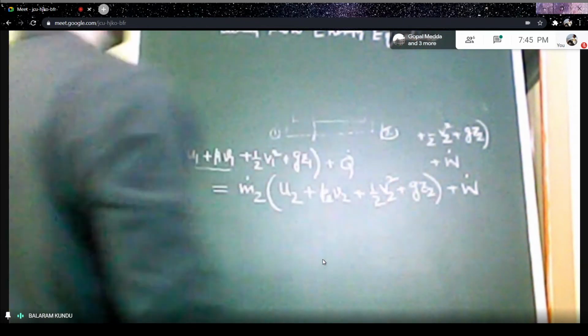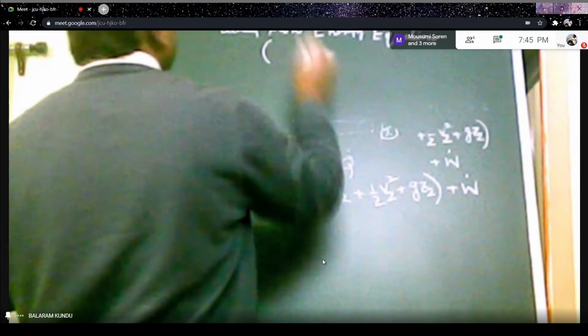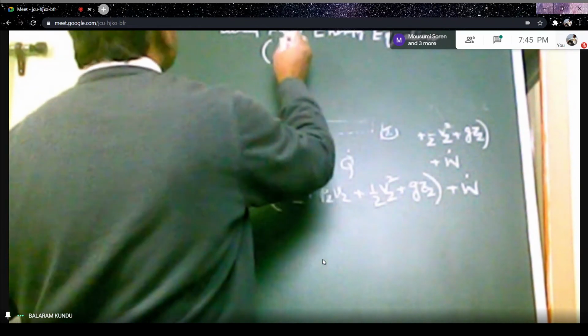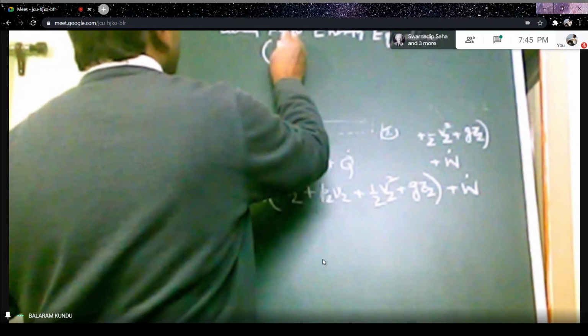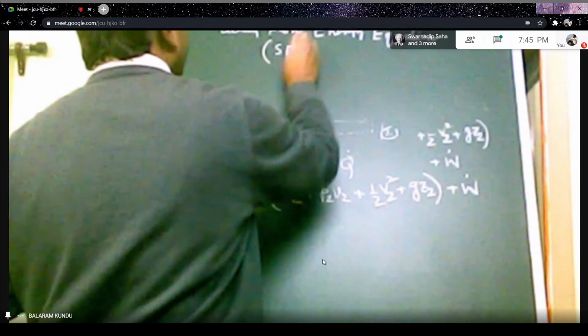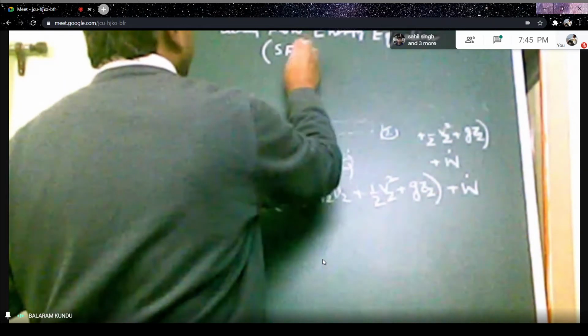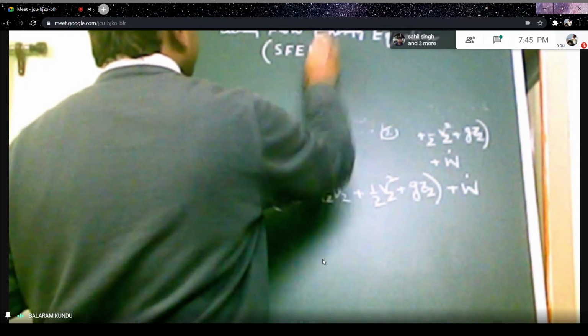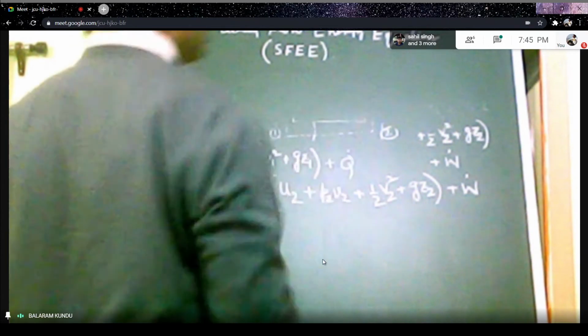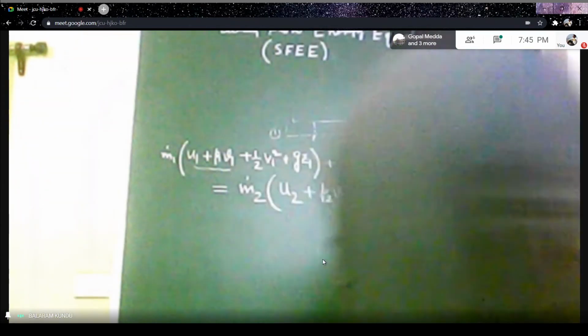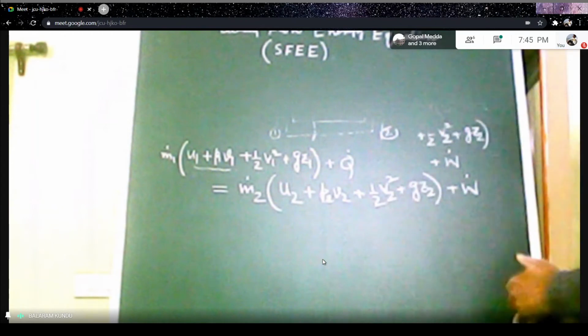Steady flow energy equation. Within bracket you can write SFEE. So that above equation is called the steady flow energy equation.